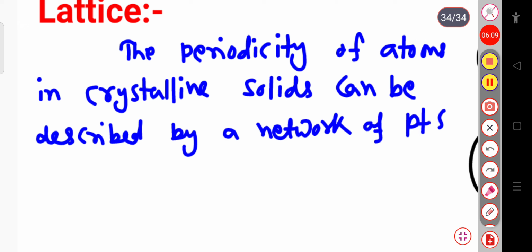Network of points in space is called lattice.